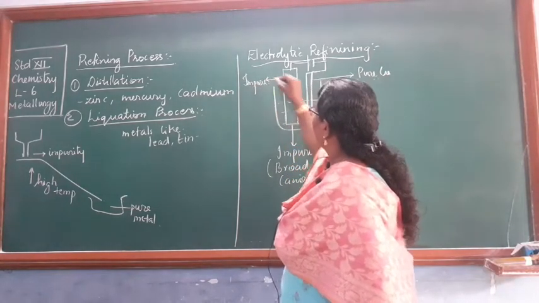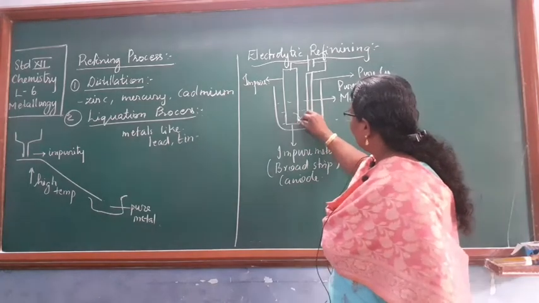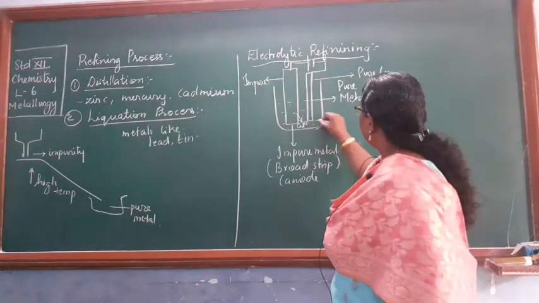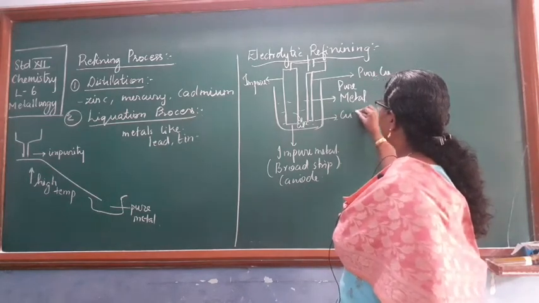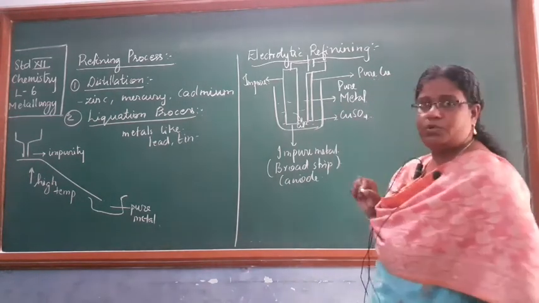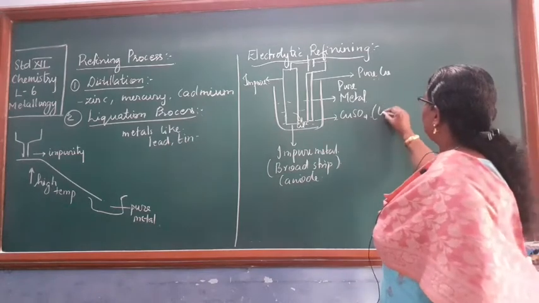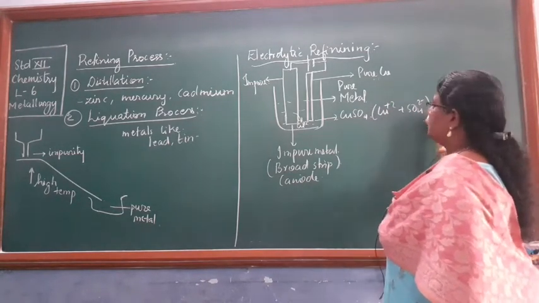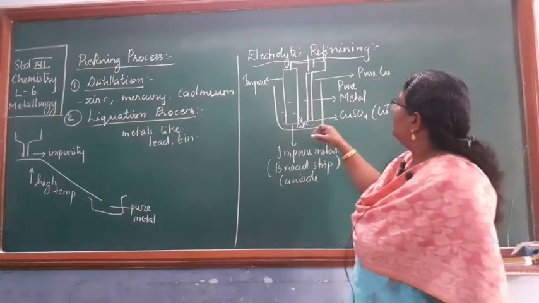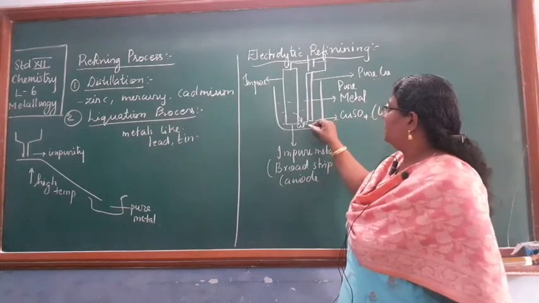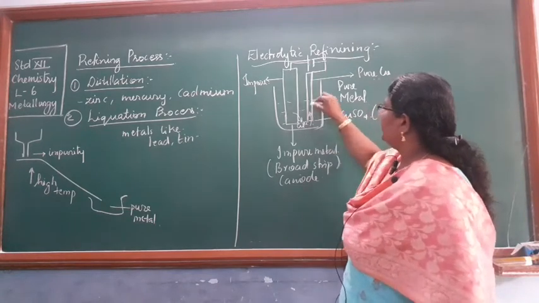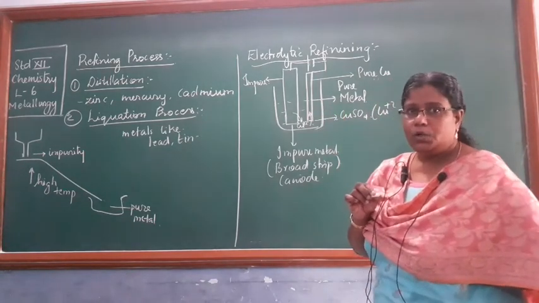The copper will get dissolved as Cu2+ ions, and the electrolyte you will take is CuSO4 solution, and in the solution you have Cu2+ ions and SO4 2- ions. So the Cu2+ will get converted to Cu and get deposited here.